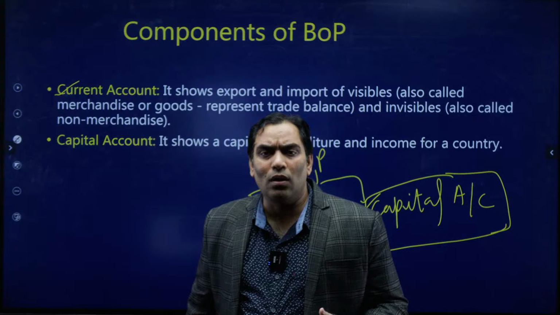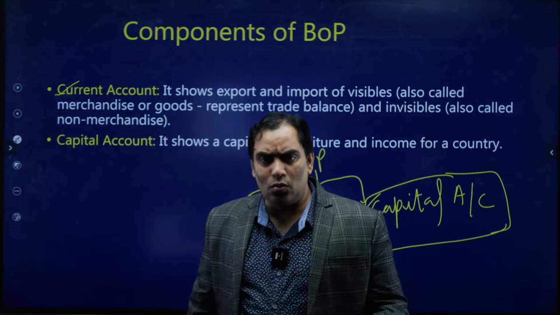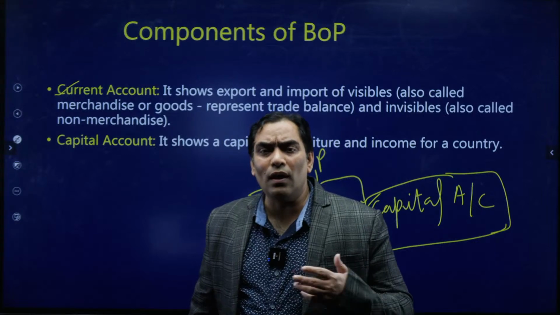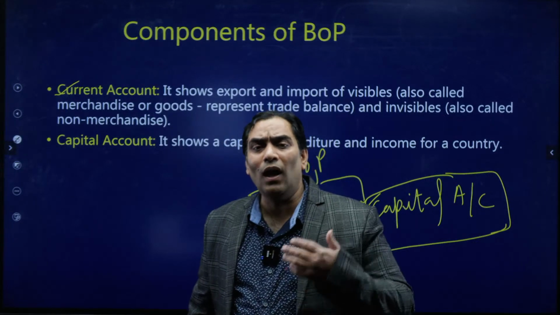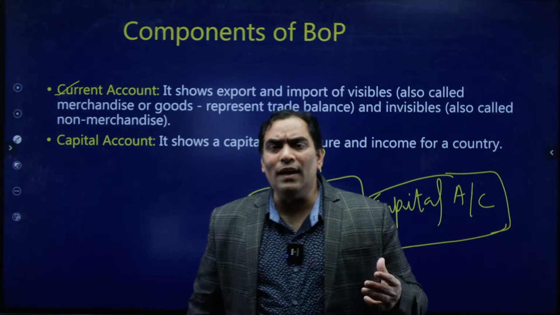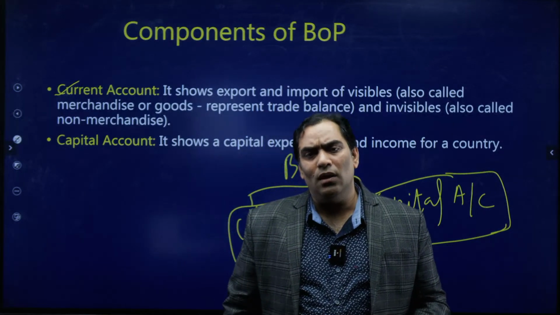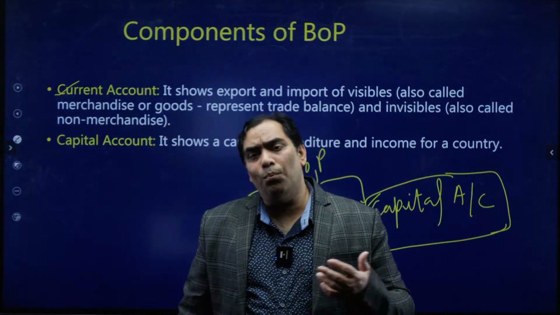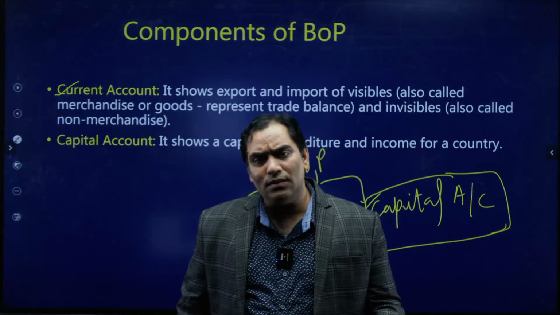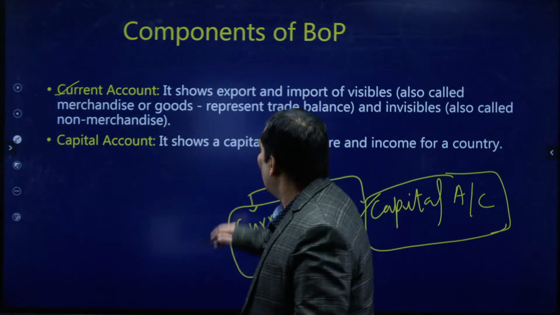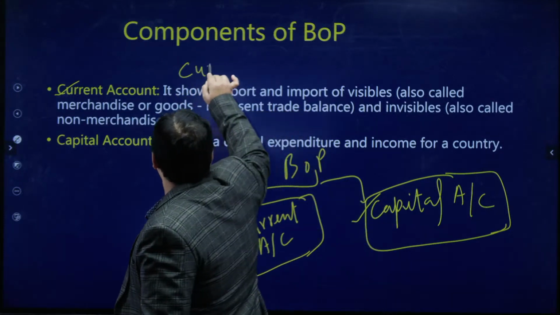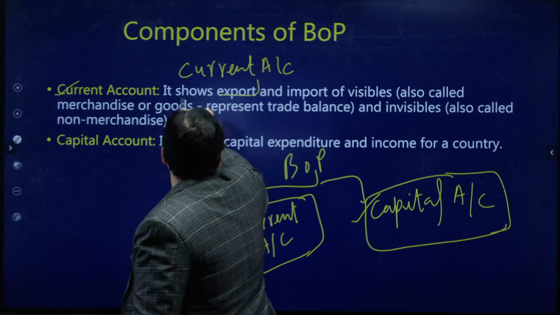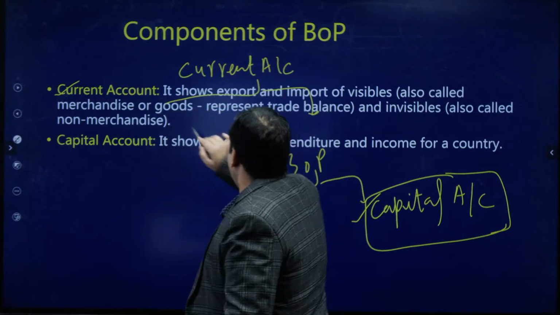Current account takes into account the current transactions of one country with the rest of the world. Current transactions take place in the form of exports and imports of goods and services. That's why current account can be further categorized under two categories.